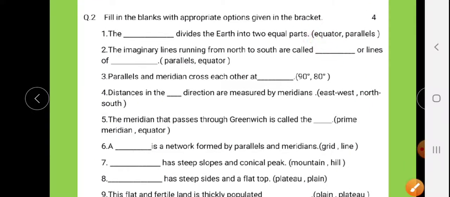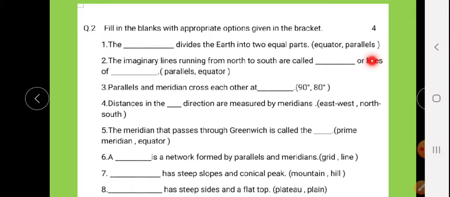Question number 2. Fill in the blanks with the appropriate option given in the bracket. The dash divides the earth into two equal parts. Equator, parallel. Answer is equator. Underline to equator. The imaginary lines running from east to west are called dash or lines of dash.